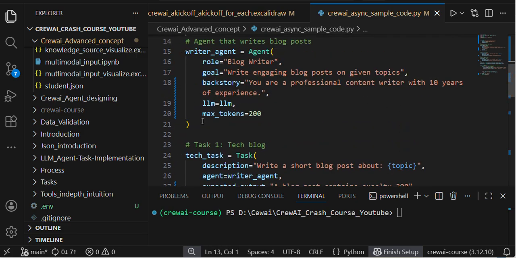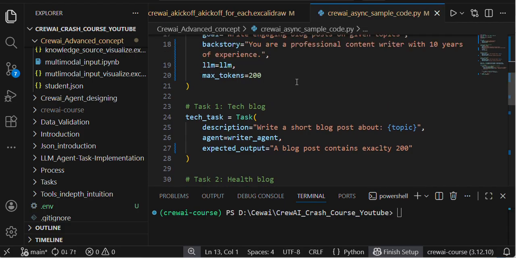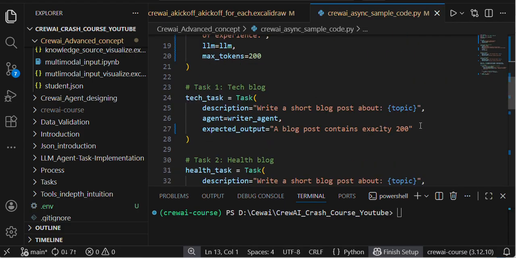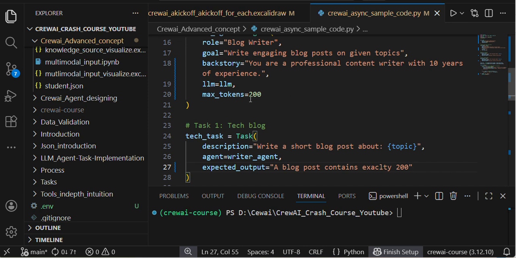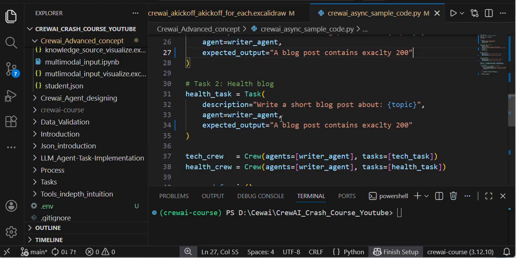Here I am only creating one agent, and I am defining two tasks. Write a short blog post about this topic. Writer agent is the agent name. Here I am sticking with a token limit, otherwise I unnecessarily face a rate limiter. That's why I am giving a token limit. In the agent I am giving max tokens equal to 200, and at the task level also I am giving that the blog post contains exactly 200, similarly for the other blog post.